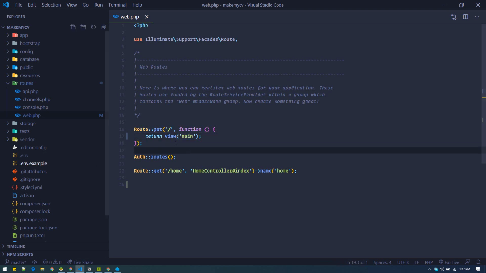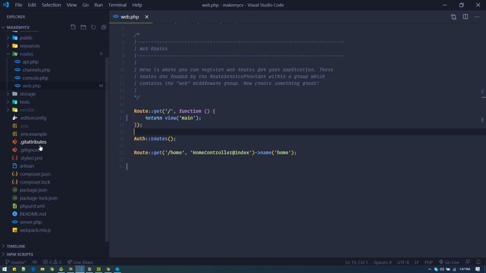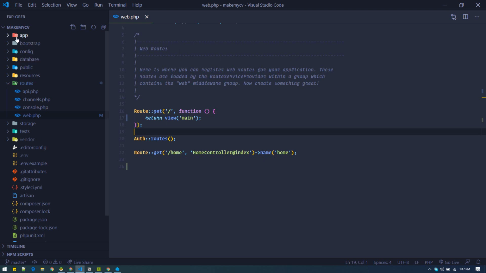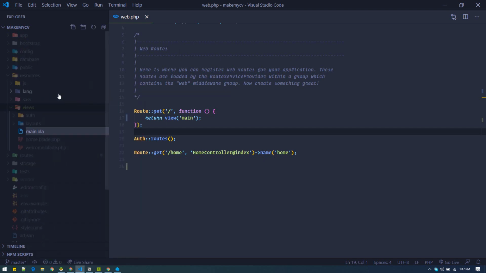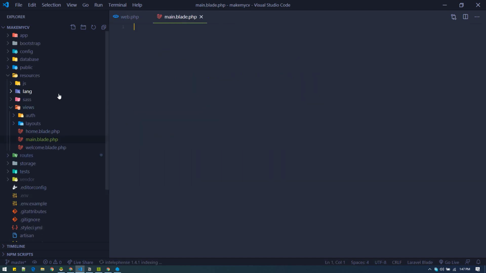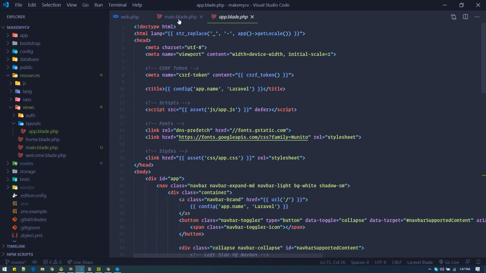Yeah, let's call it main. And we need to create this blade file inside our resources views. So here we'll create our new file, main.blade.php, and this file will extend the layouts app. Since we have run the auth command, which has generated all these default files, this contains the normal Bootstrap,